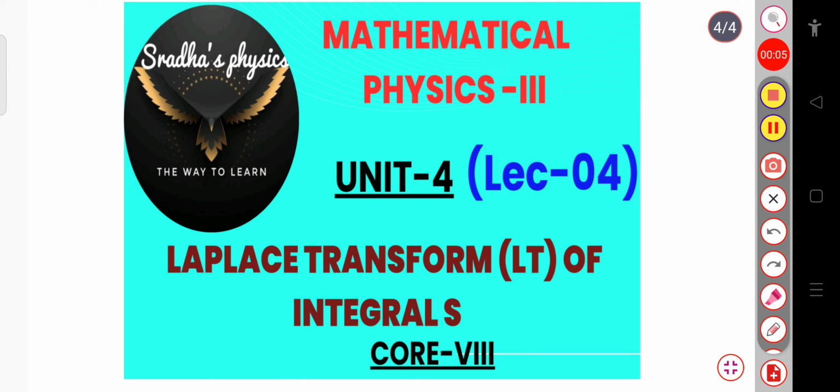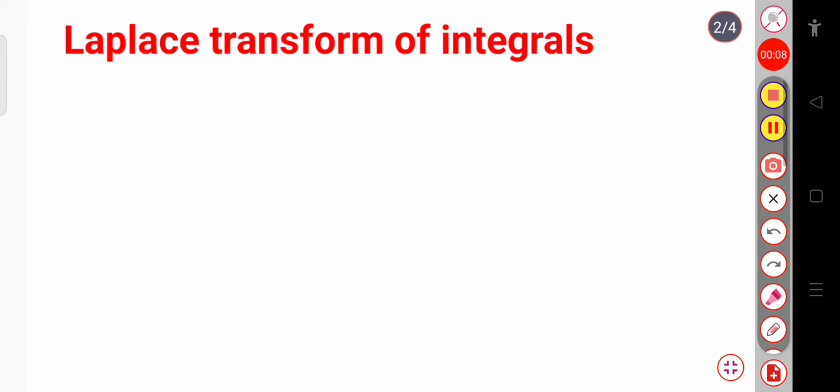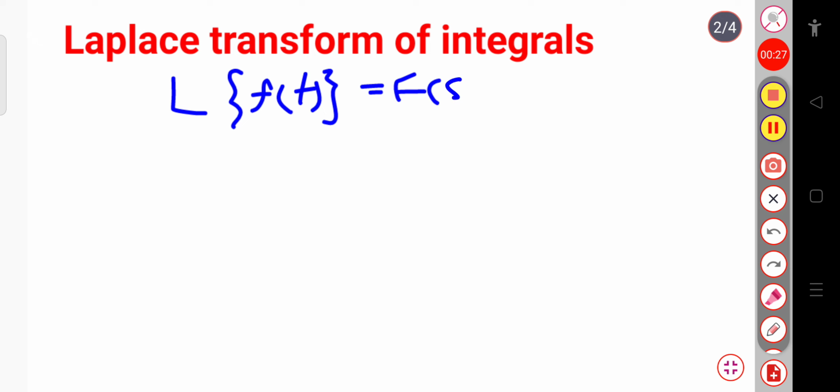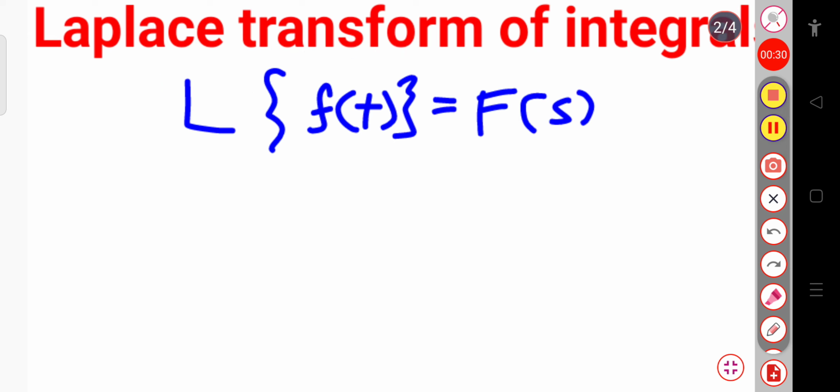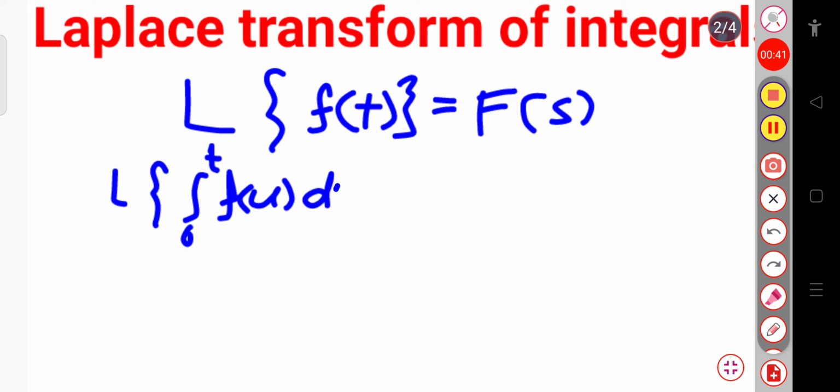Today we will see the Laplace transform of the integrals. In this Laplace transform of integral, if I take the Laplace transform of f of t equal to F of s, then for that condition, the Laplace transform of, in place of f of t, if I write the integration over 0 to t of f of u du, this is a function of u and you have to integrate with respect to du, then the Laplace transform of this integral will be equal to F of s divided by s.